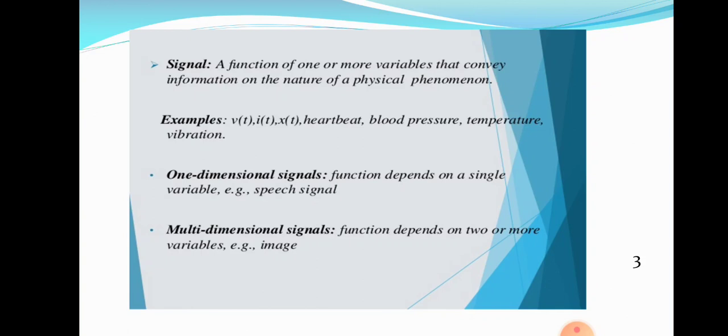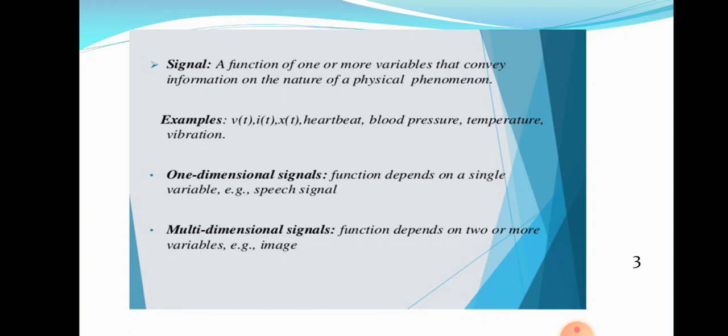Signals are classified into one-dimensional signal and multi-dimensional signal. If a signal depends only on one variable, it is called a one-dimensional signal. If a signal depends on two variables, it is called a two-dimensional signal. If it depends on three variables, it is known as a three-dimensional signal. That means if a signal depends on more than one variable, it is known as a multi-dimensional signal.